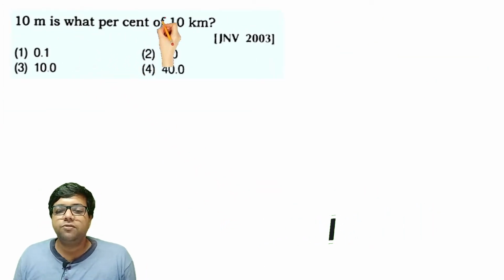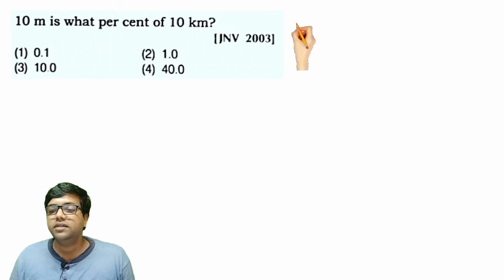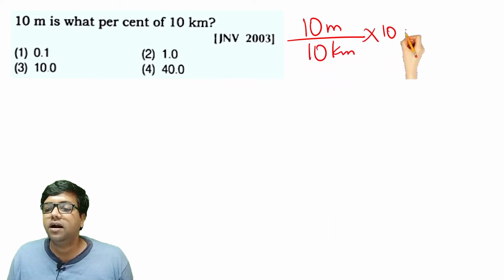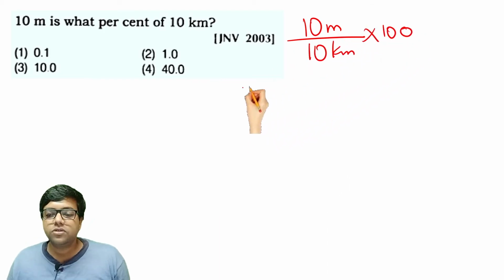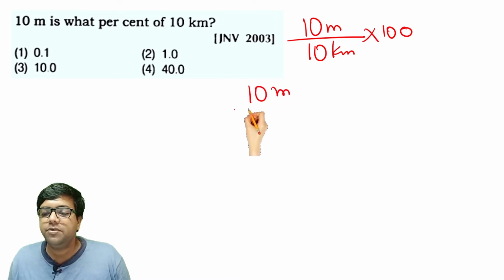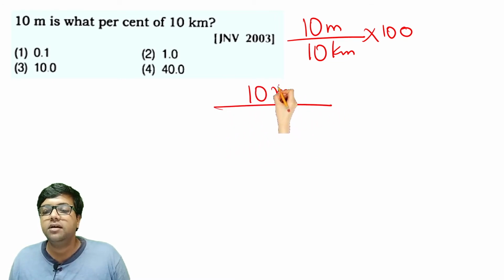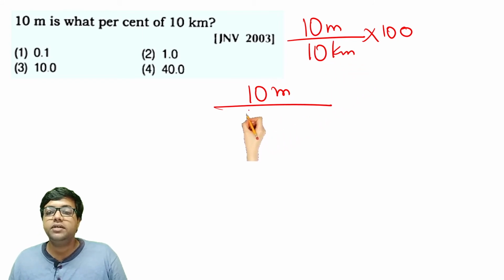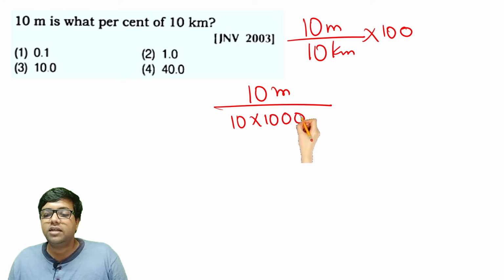10 meter is what percent of 10 kilometer? 10 meter is what percent means you just have to divide by the 10 kilometer and multiply by 100. That's all. In order to solve this, you need to have same units in both numerator and denominator. In the numerator you have 10 meters. In the denominator you have kilometers. So convert the kilometers into meters. So you will multiply with 1000.